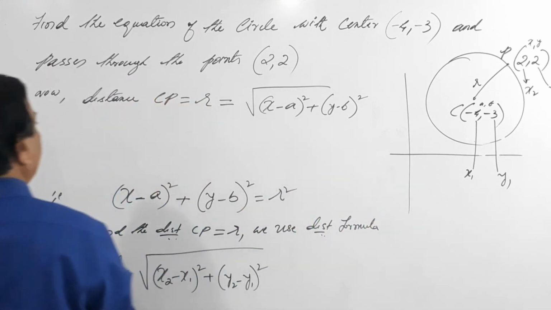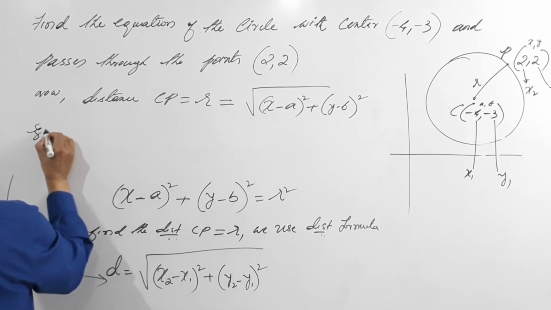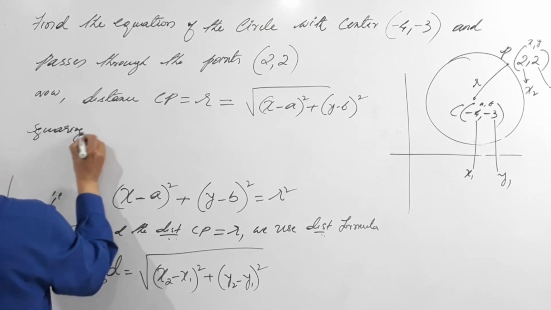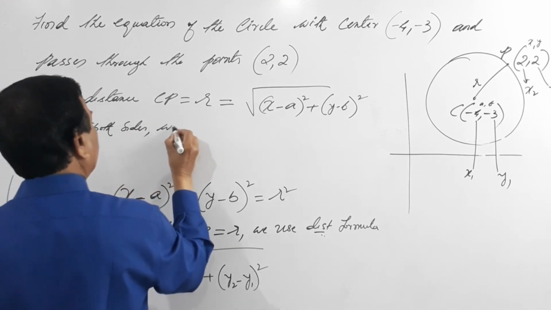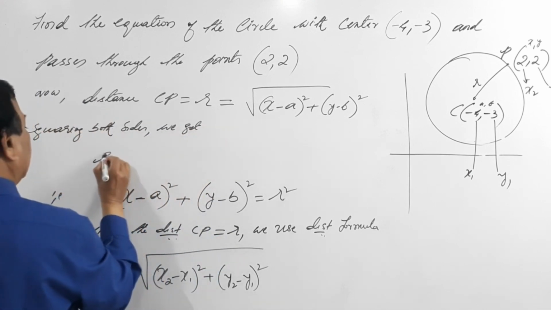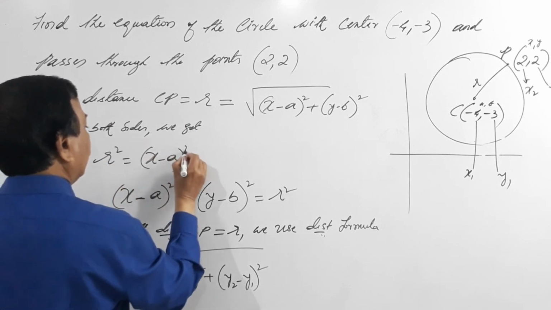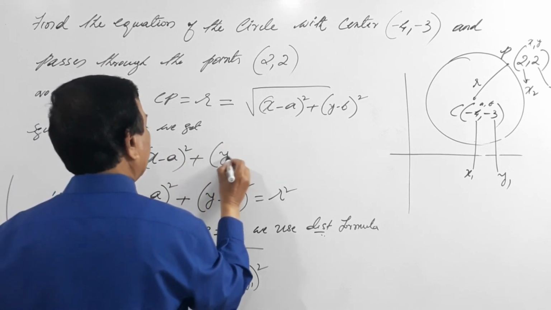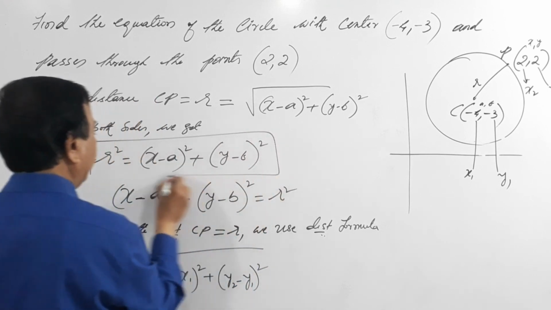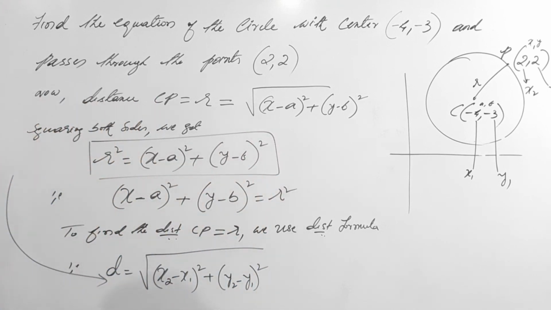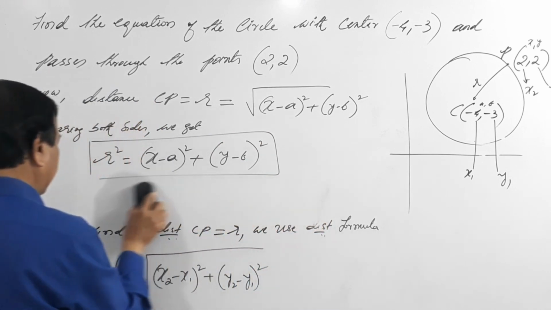So if you square both sides, what happens? Squaring both sides, we get r square equals x minus a the whole square plus y minus b the whole square. Don't you think this is our fundamental equation, what you have been using? Isn't it? So what I'll do, I'll use this to find the radius.